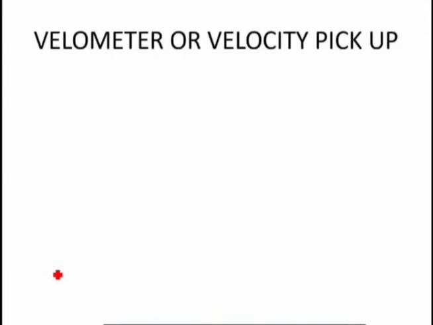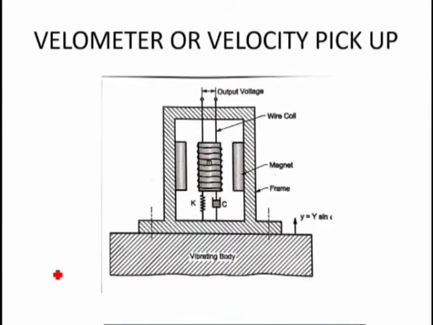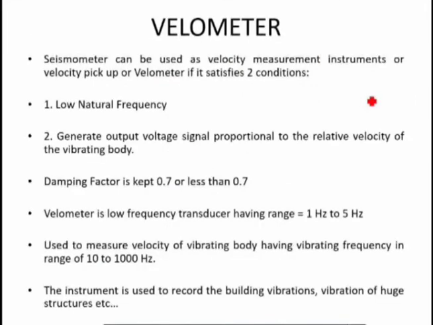Now let us understand the next concept, the velometer or velocity pickup. Obviously, a velocity pickup or velometer is an instrument which measures the velocity of a vibrating body. In the last case, the seismometer is called a vibrometer if it is used to measure the displacement x. So first of all, let us understand this, and then I will go to this particular diagram.